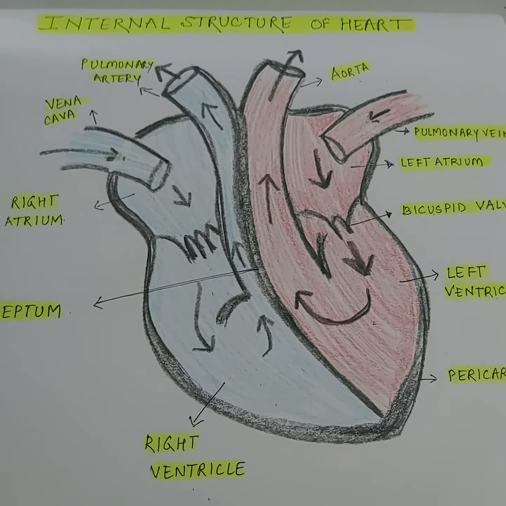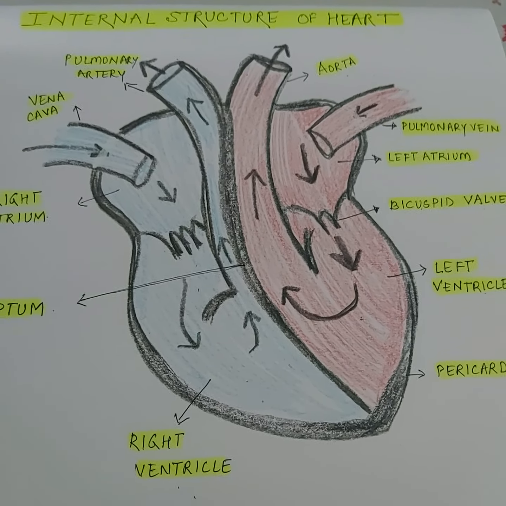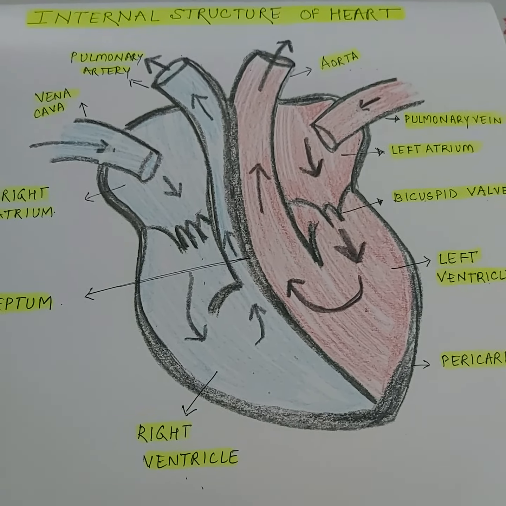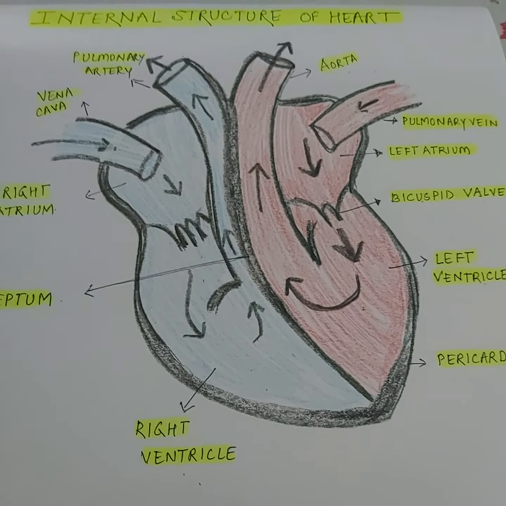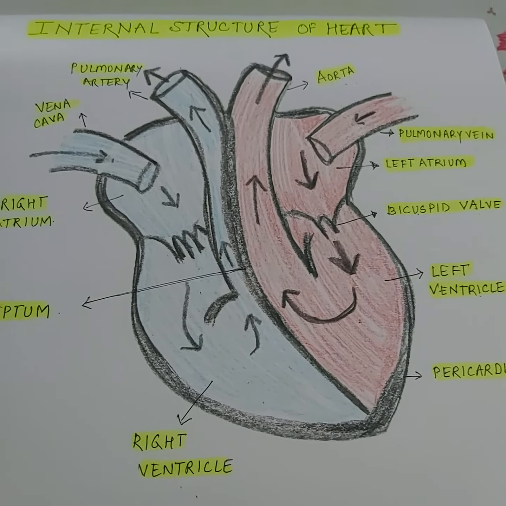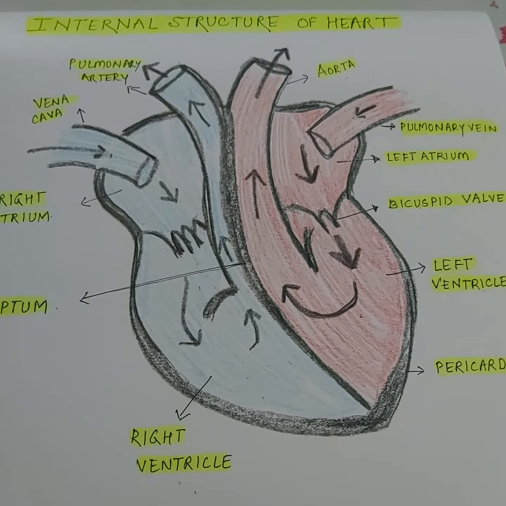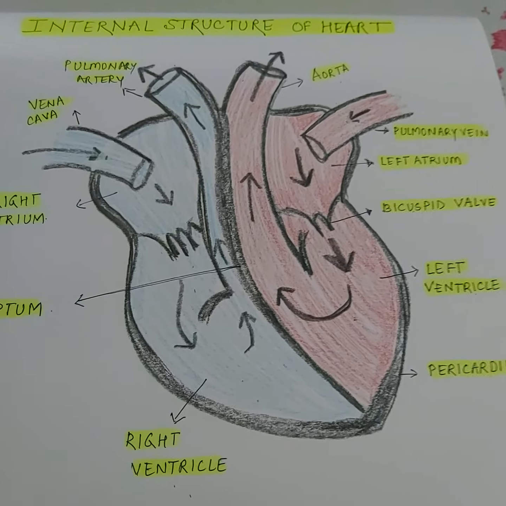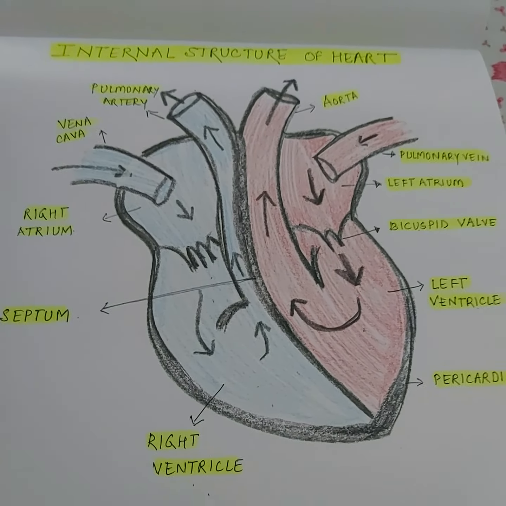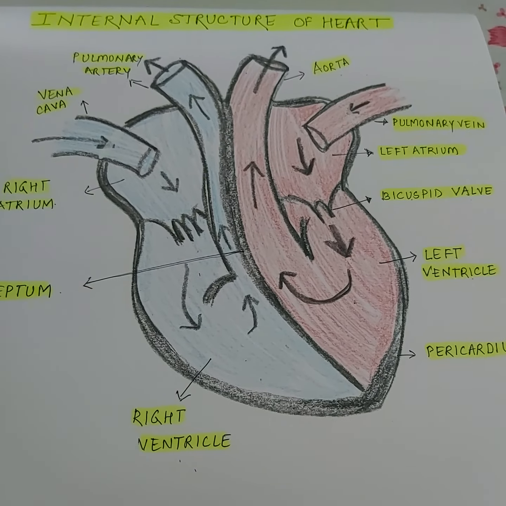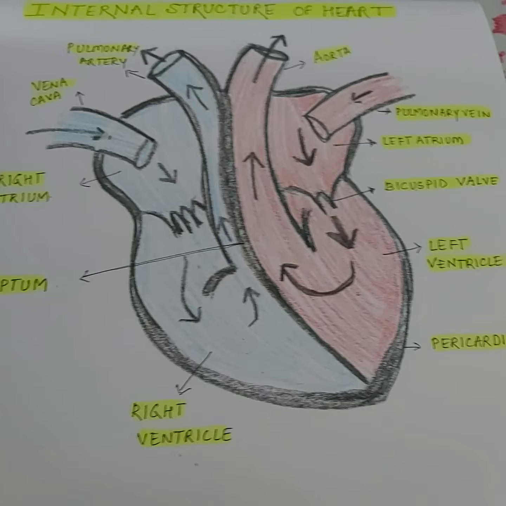Warm-blooded refers to an animal that has a constant body temperature. We cannot modify our body temperature according to the temperature of the environment, right? So, for maintaining a constant body temperature, we need more energy, and for more energy, we need an efficient supply of oxygen. If oxygen is not supplied properly and efficiently, our energy requirements will not be fulfilled.